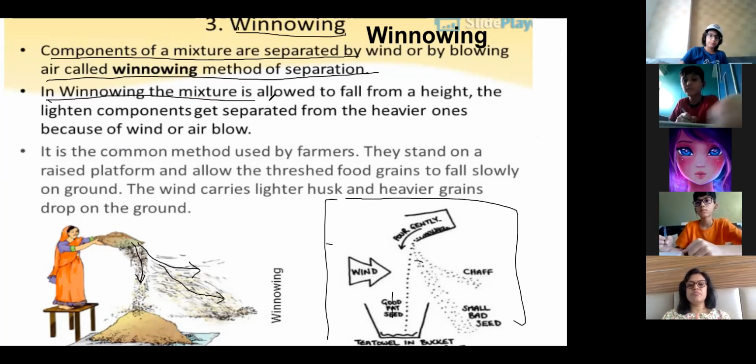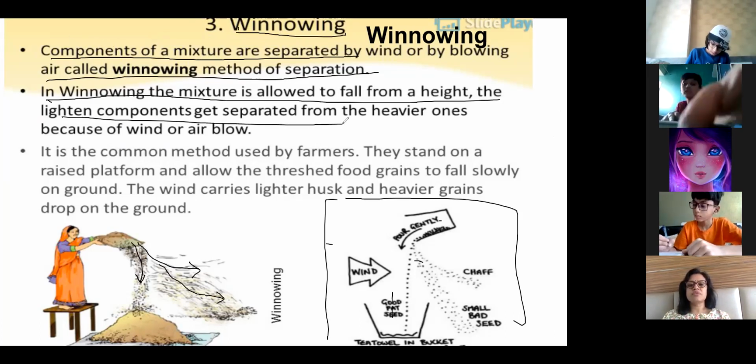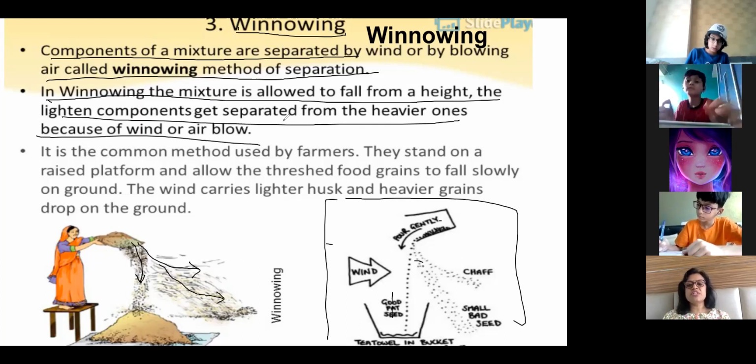Second point, the mixture. Then is that what we have to write? The first and the second point. So it is separated. You can see the lighter components are separated from the heavier ones. Okay. So first and second point: what is winnowing and how it is separated?